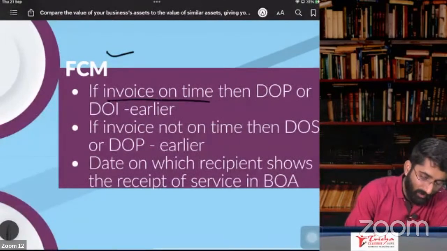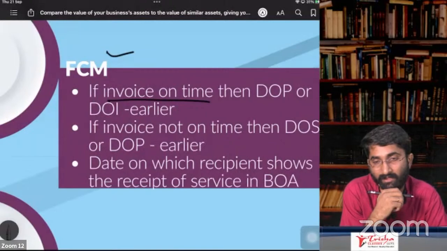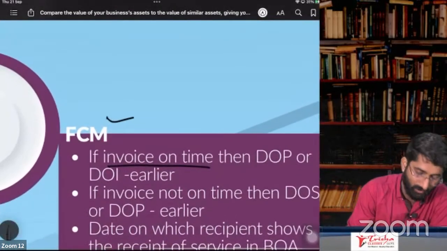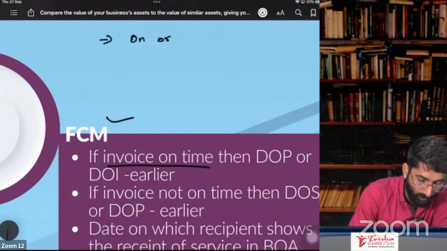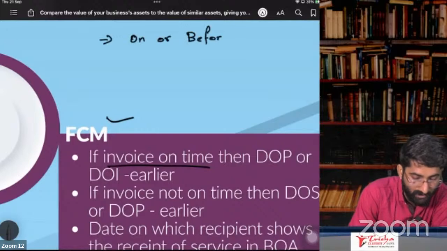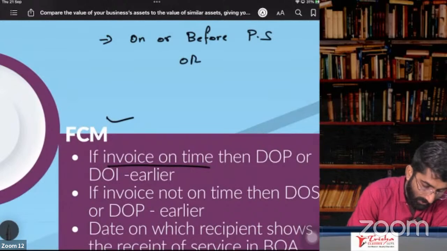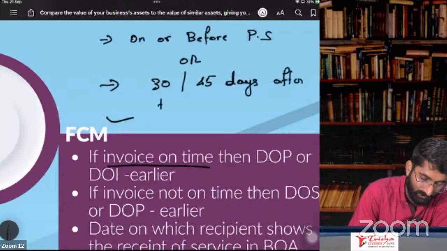If the invoice is on time, remember when you have to give the invoice in case of service, section number 31 says the last date to give the invoice is on or before the provision of service, or within 30 or 45 days after the provision of service.